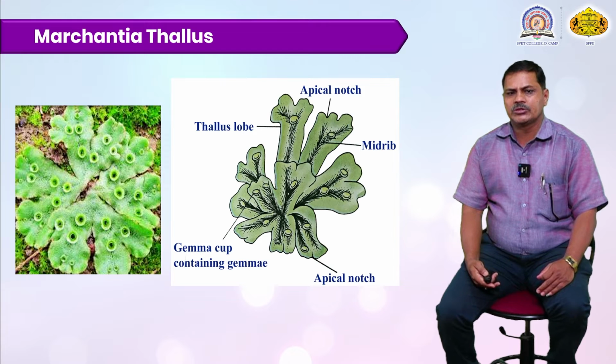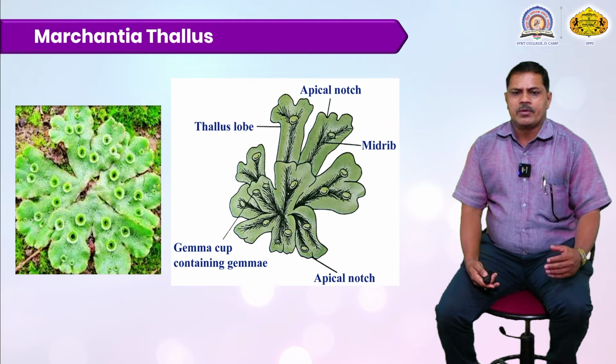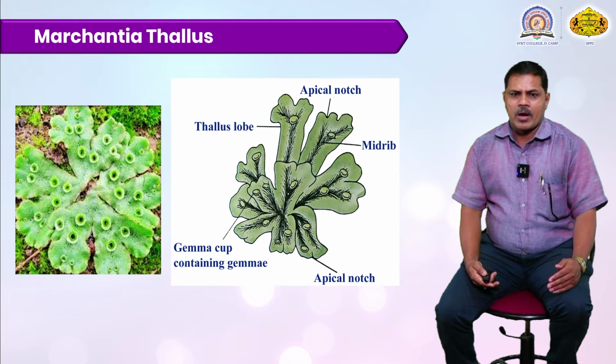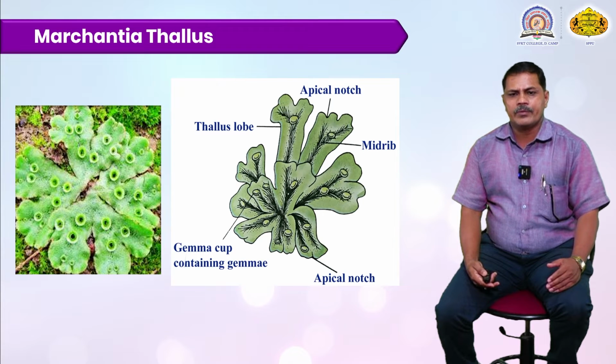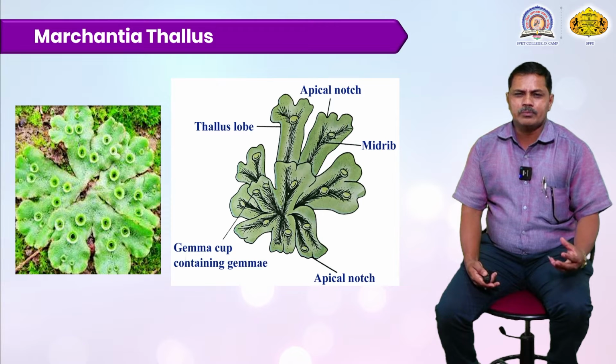Now, in the first picture, there is a very nice formation of a cup-shaped structure, very commonly called a gemma cup, containing the gemmae. In this other picture, there is a beautiful sketch of each of these thallus structures. The margin has a special notch formation at the apical portion. On this thallus lobe, prominent midribs are also present. And along the apical notch and the prominent midrib, there is a formation of a gemma cup-like structure.